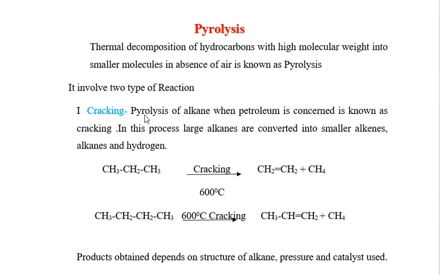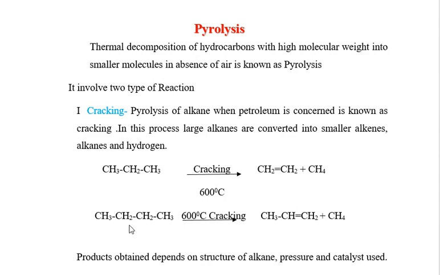Cracking means pyrolysis of alkane. When you are concerned with petroleum, it is known as cracking. In this process, large alkanes convert into smaller alkanes and hydrogen. That means decomposition of the alkane takes place. Here you can see an example. Propane on cracking produces ethene plus methane. That means it forms alkenes, alkanes and hydrogen.